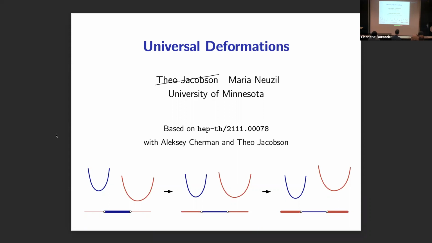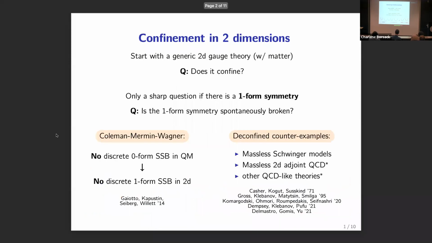So I'm going to be talking about universal deformations, and this is based on a paper that Alexi, Theo, and myself put out last year. The bulk of the talk is going to be about confinement in 2 dimensions. The main thing we want to think about is we start with some generic 2D gauge theory, maybe with matter, maybe without matter. And the main question that we want to ask is, does it confine or not?